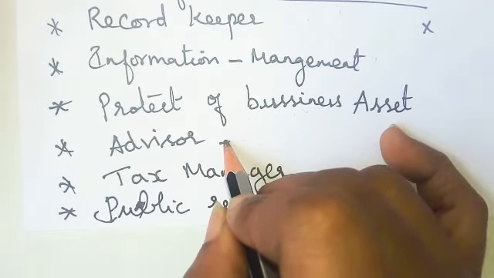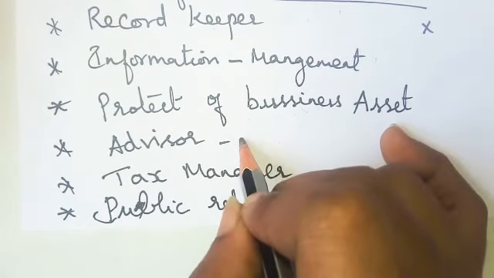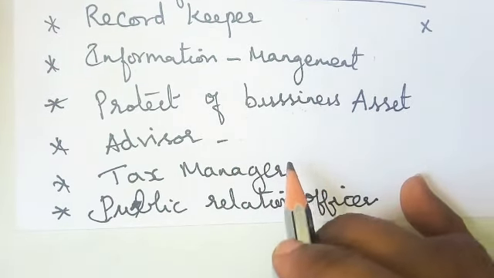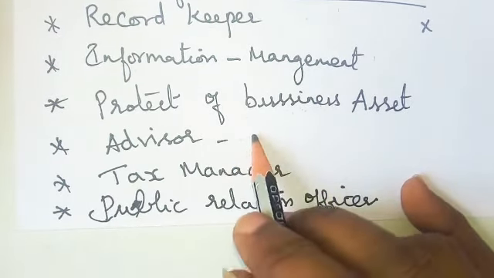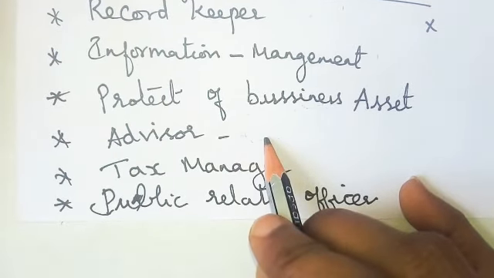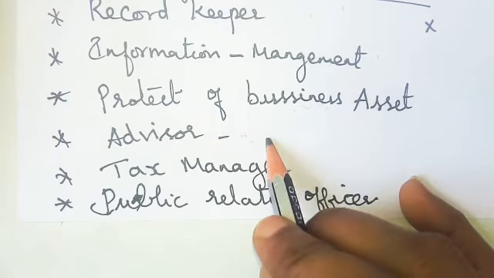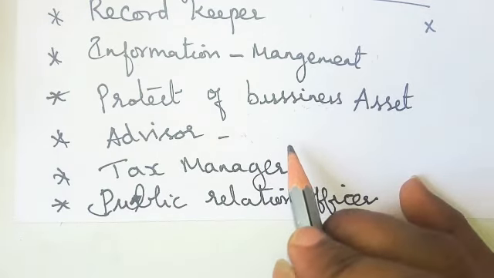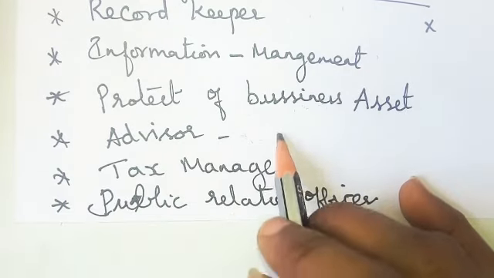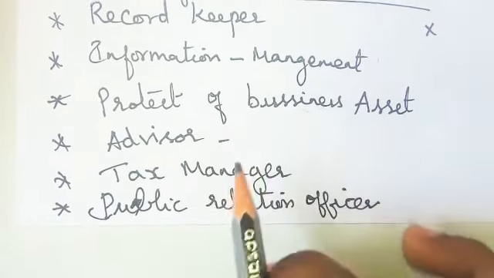So he will tell the owner to save money for the future. Also, if the company is going in profit, he will advise the owner that we can start branches in many countries or many other places. That information and advice will be given by this accountant.